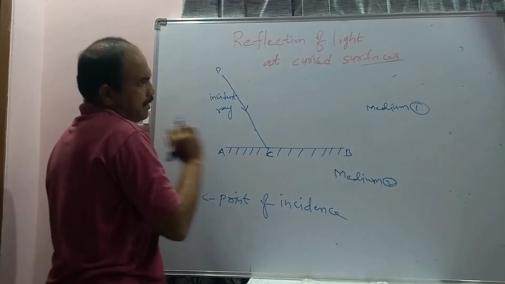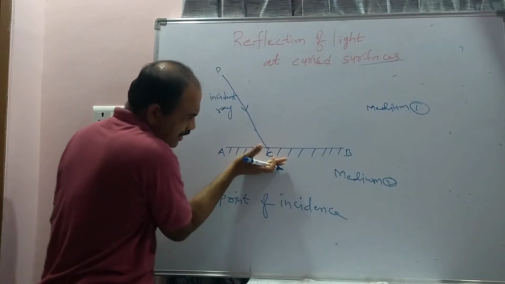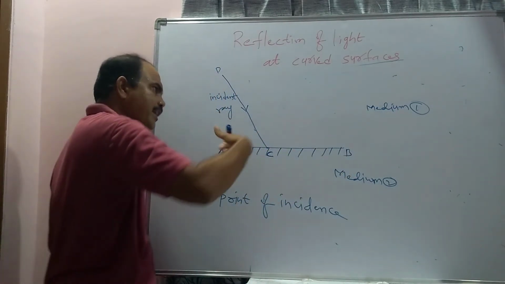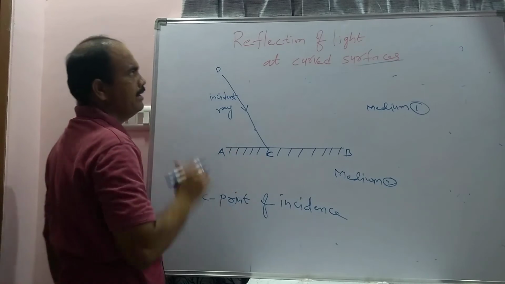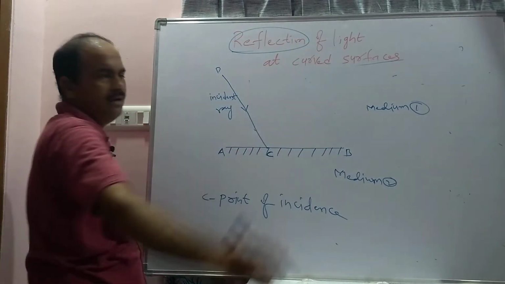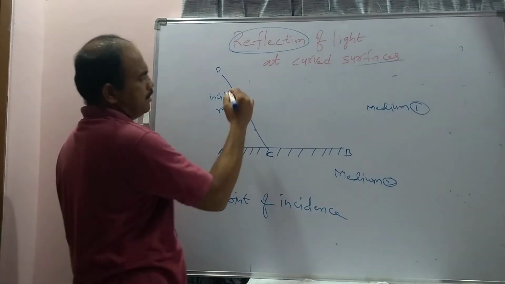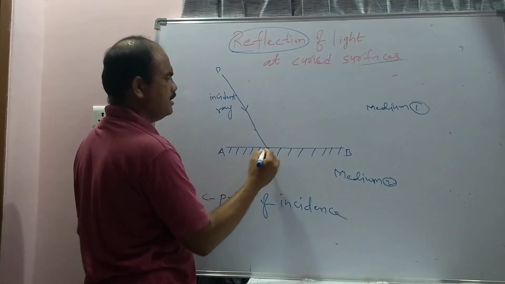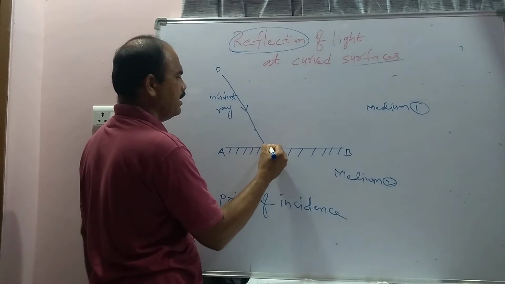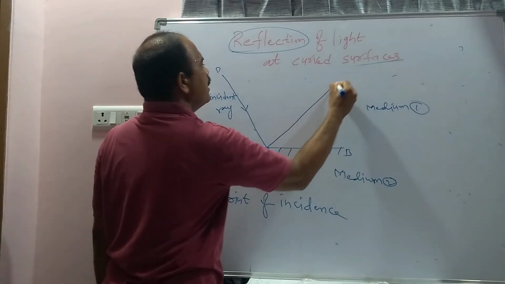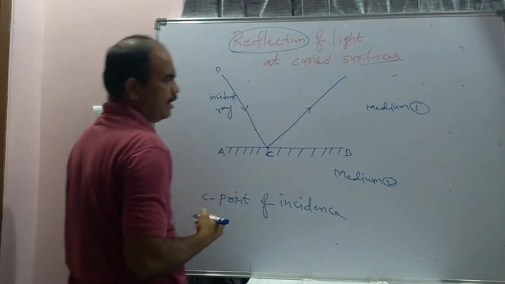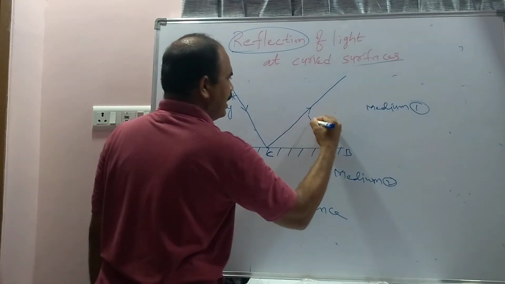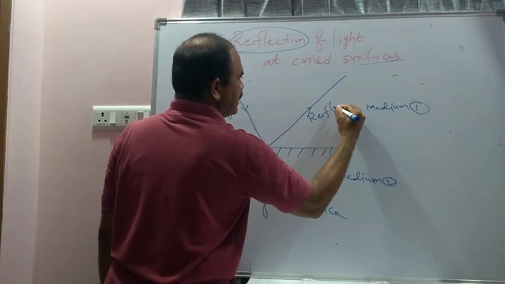So the light ray is coming from medium 1, and after being incident on the AB surface, again it returns into the same medium. That phenomenon is known as reflection. So after this light ray is incident on the AB surface at point C, consider it returns into the same medium like this. Now this light ray will be called the reflected ray.